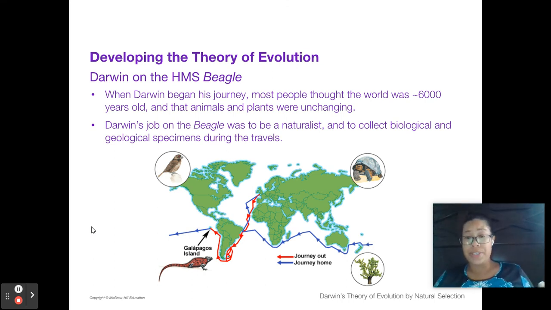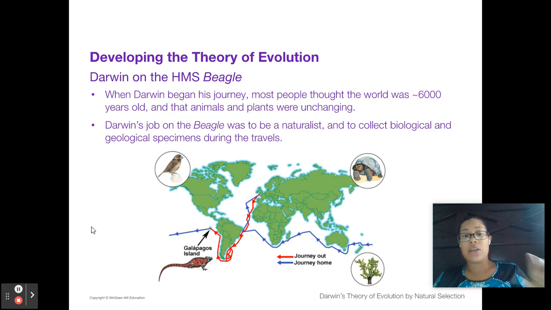So with the tortoises, the two that he really talks about, there was one that had a saddle-shaped shell, and this allowed it to reach its head up and neck up higher, so it could reach the food source, which was higher. And then there was one that had a dome-shaped shell. That's the one that's on the picture there. And he cannot reach his head up as high, but the food source on that island is lower, so he doesn't need to reach his head up as high.